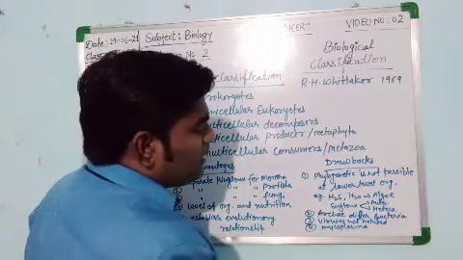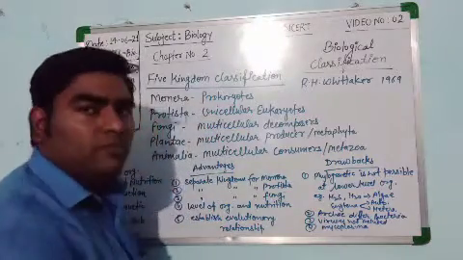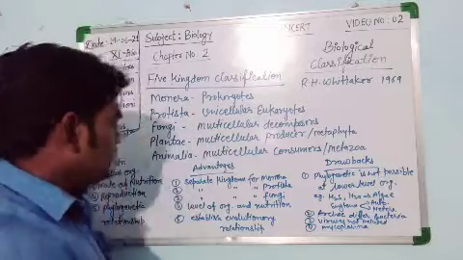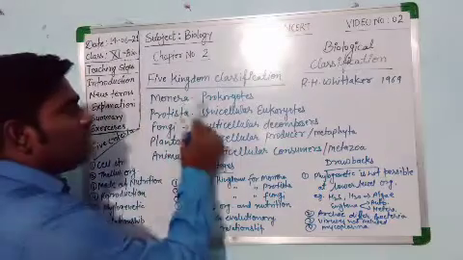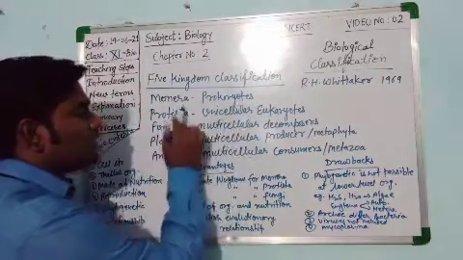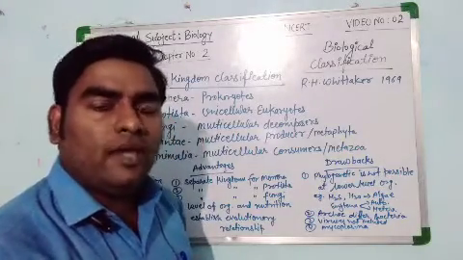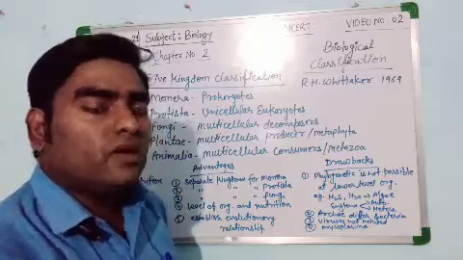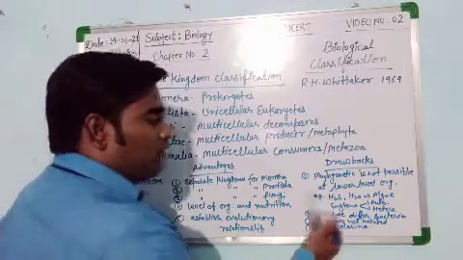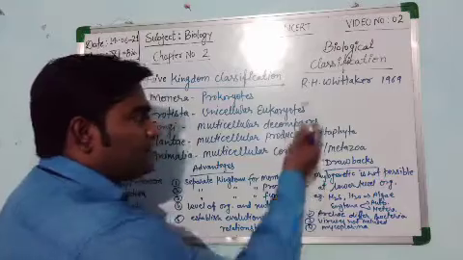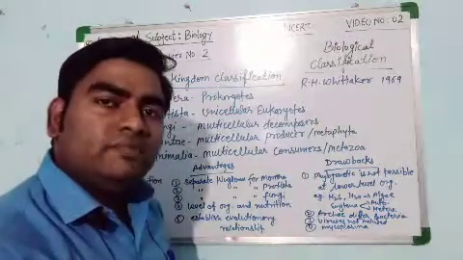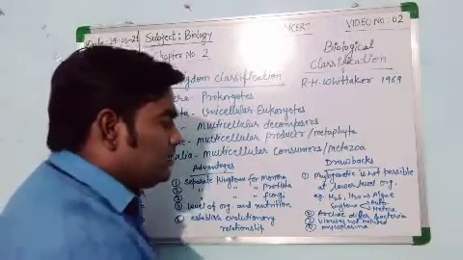Then the second drawback is that archaebacteria are different from eubacteria. As you see, the kingdom Monera has prokaryotic organisms, but in the kingdom Monera the archaebacteria are different organisms and eubacteria are different organisms. So this is the drawback. They are not separated in the five kingdoms. That's why the six kingdoms came into existence.